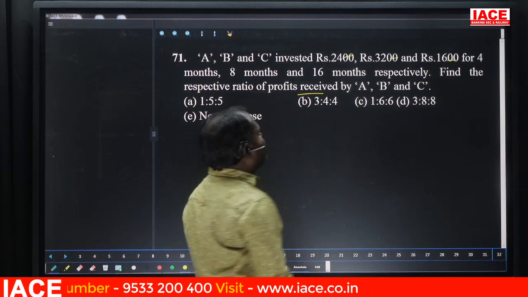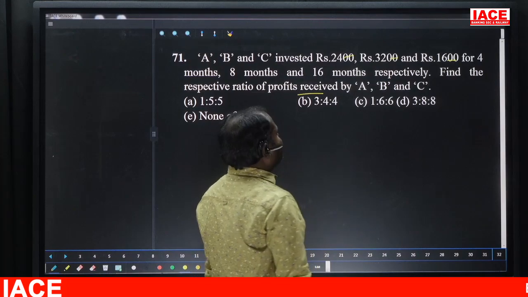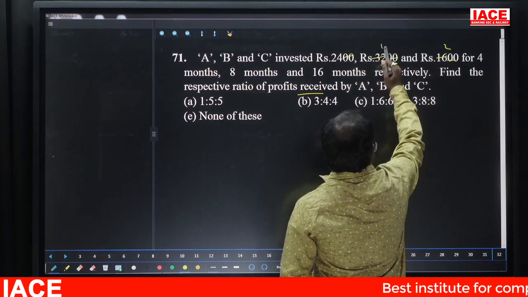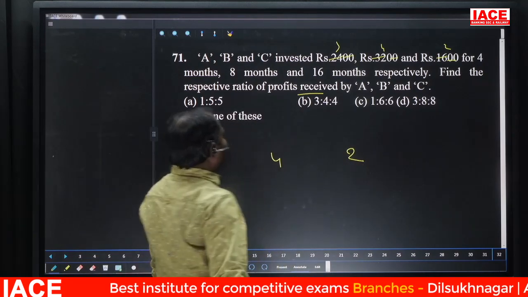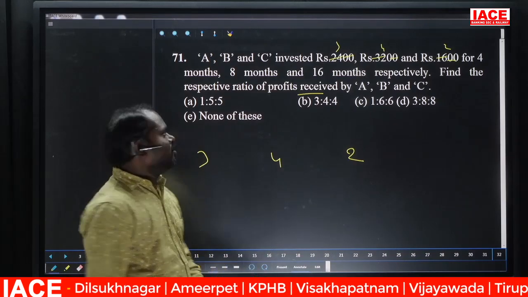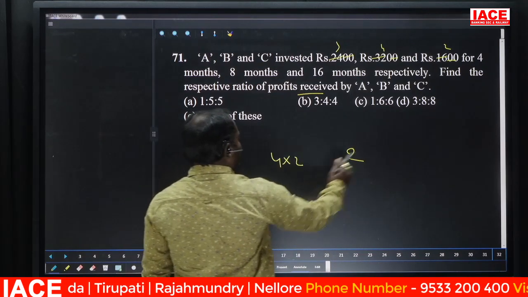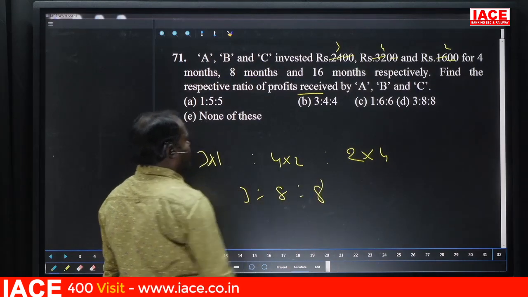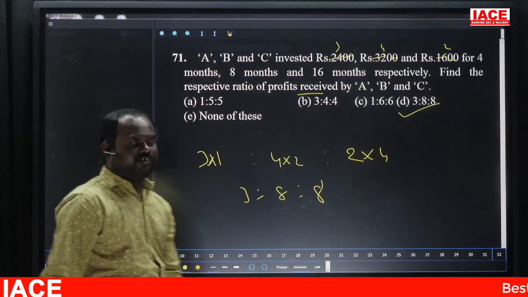And one more thing, if you observe all the numbers, in which table can you get them? We get all the numbers in the 4 table, and the 8 table also. 8 twos, 8 fours, 8 threes. So capitals are 3, 4, 2, as well as times 4, 8, 16, all 4 table numbers. 4 ones, 4 twos, 4 fours. These things only we require, nothing but 3 is to 8 is to 8, nothing but option D. Option D. Next.